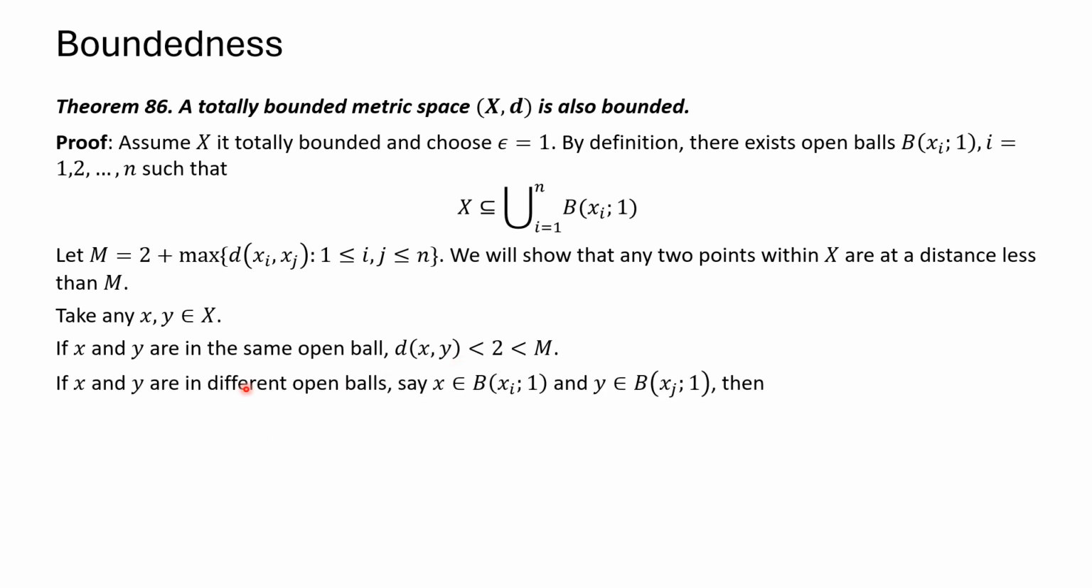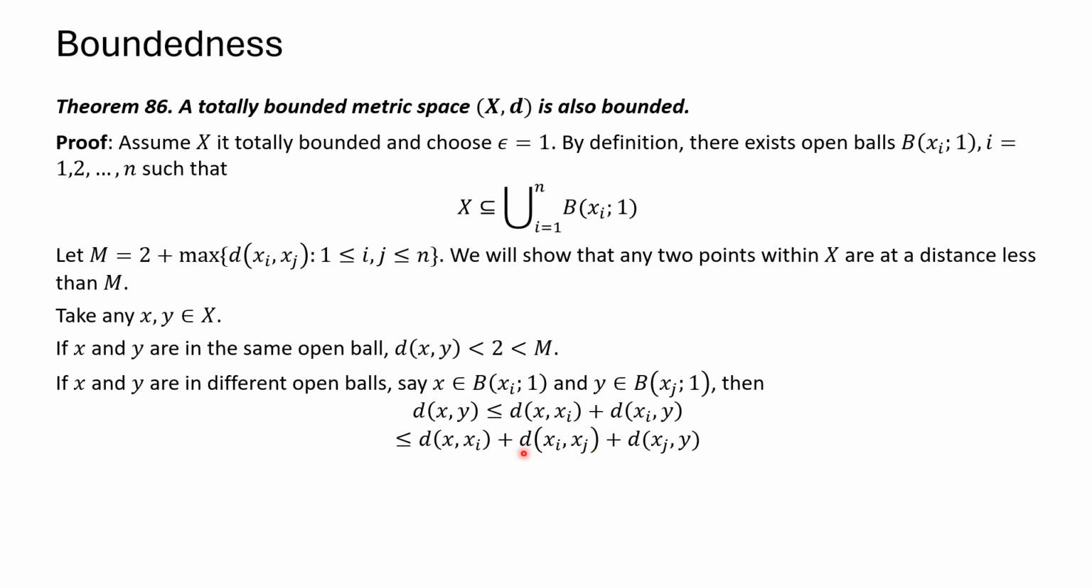And if x and y are in different open balls, let's say this one here and this one here, then we can apply the triangle inequality twice. First, based on xi, we get the distance between x and y is less than this. Then we apply a second time the triangle inequality on this term here, and we get this. And then since x is in this open ball, this distance is less than 1. And since y is in this open ball, this distance is less than 1.